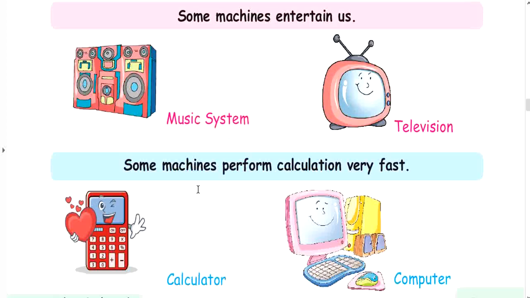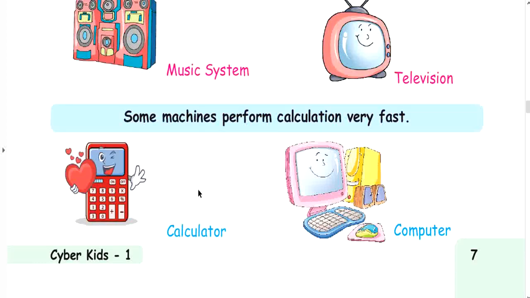Now next, some machines perform calculation very fast. कुछ मशीन हमारा कैलकुलेशन क्या कर देती हैं, very fast और quickly कर देती हैं। Like calculator से हम कुछ भी calculate कर सकते हैं, कुछ भी हमें addition, subtraction, multiplication करना है तो हमारी मशीन like calculator helps us to calculate very fast in any calculation. Same, computer works very fast, and performs any kind of calculation you can solve with the help of computer or calculator.